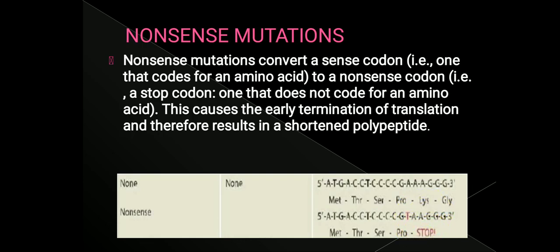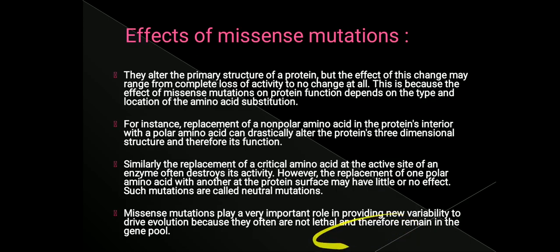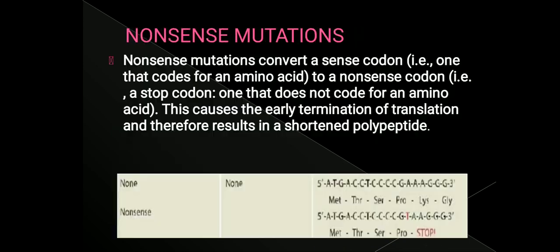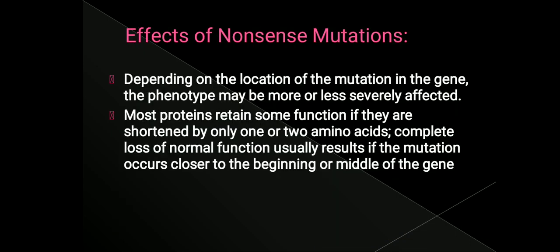A stop codon is being formed. So the sense codon has become a nonsense codon now. Therefore, a stop codon is formed, so there is early termination of translation. Here there is a long polypeptide, and here there is a short polypeptide, because of which a short polypeptide is synthesized. So now we will see the effects of nonsense mutation.